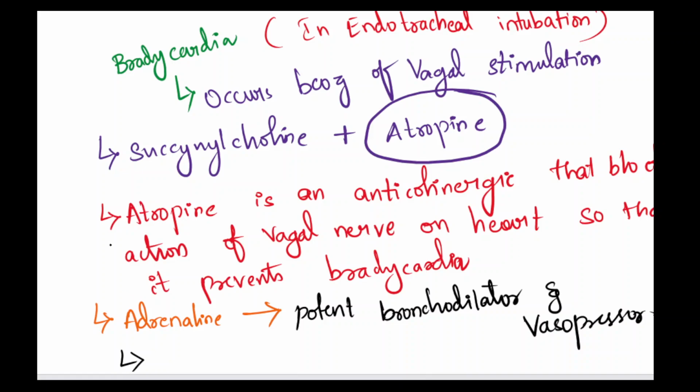The last drug in the other options is lignocaine, which is a local anesthetic drug.